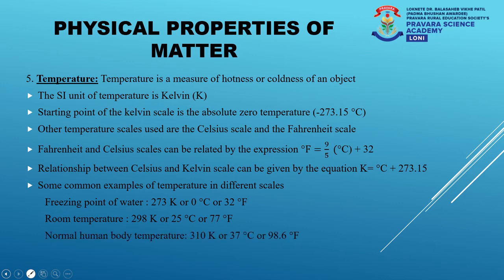The next example is the normal human body temperature. The normal human body temperature is 37 degrees Celsius. It is nothing but 310 Kelvin or 98.6 degree Fahrenheit. Now you must have heard the term that a person is having 101 fever or 102 fever. That 101, 102 is not the temperature in degrees Celsius. You should know that such temperatures are impossible in